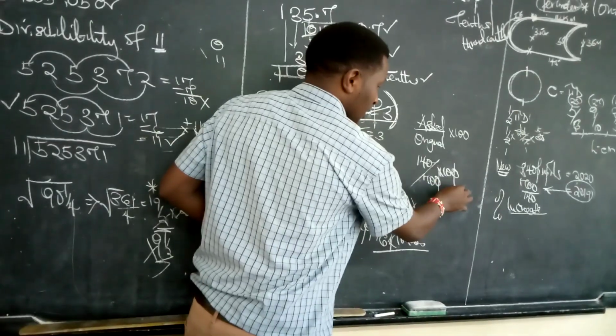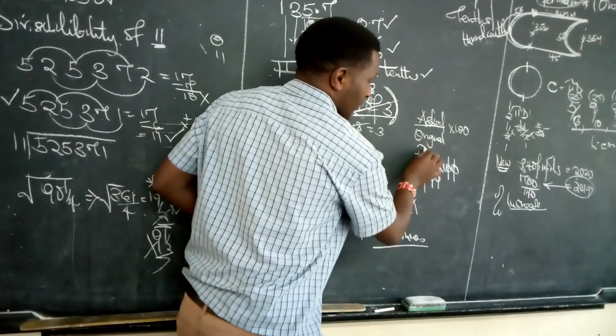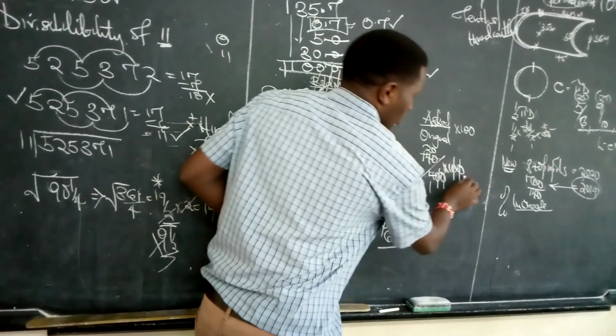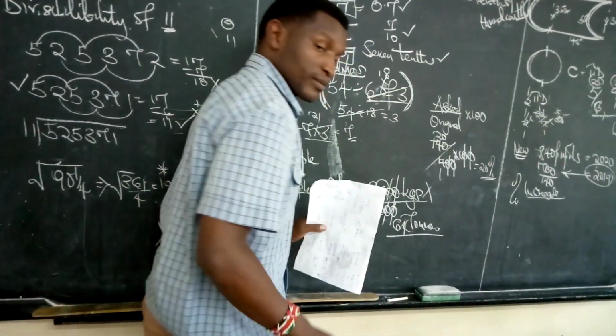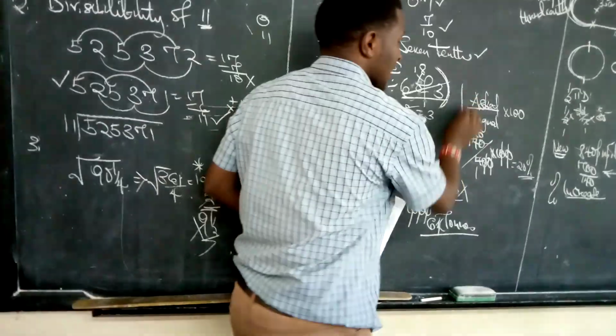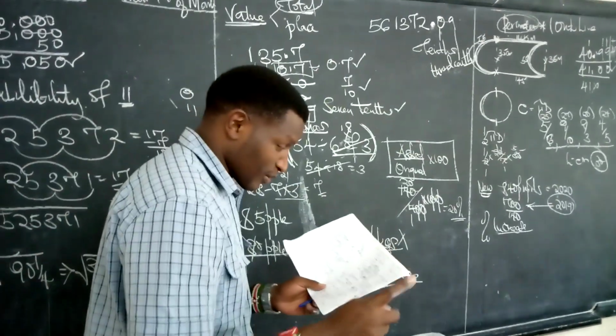0 cancels 0, 0 cancels 0. By 7, 1, by 7, 20. 20 times 1 gives you 20%. This is the correct answer. Don't forget that: asked over original, you multiply by 100. Is it okay to everyone?